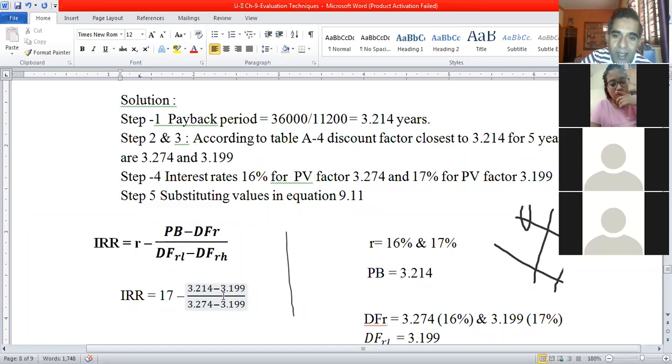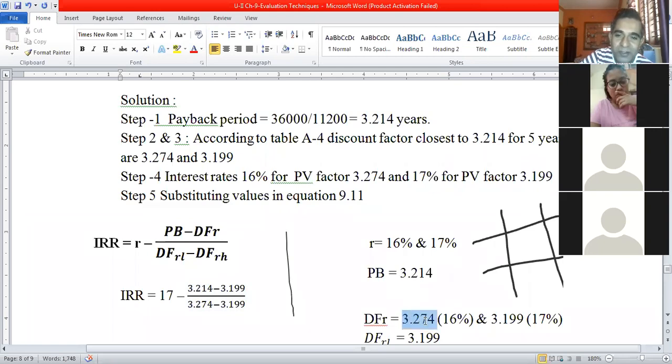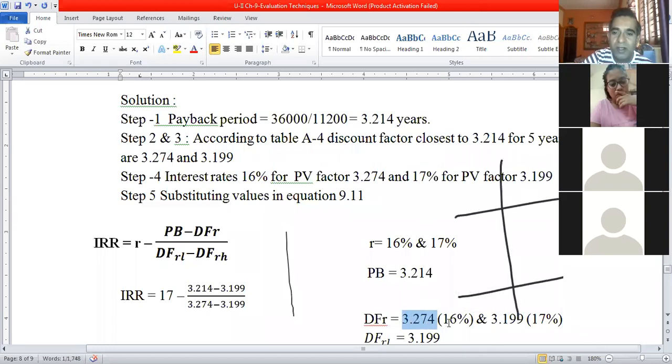Yes, sir. But usually in examination, that is avoided. No paper setter will give you directly 3.274 as a payback period. He will not set the question in that way. But for knowledge, if the payback period itself is 3.274, then the internal rate of return will be 16%. You don't need all this calculation. Good question.